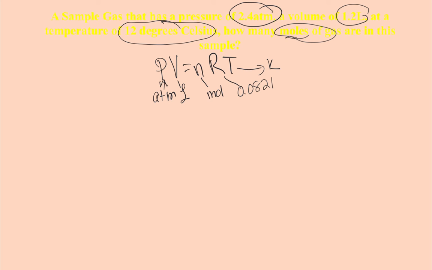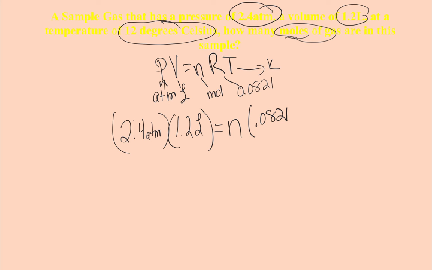For this one, it gave me almost everything I need in the right units. I'm going to just plug them into PV equals nRT. I have 2.4 atmospheres times my 1.2 liters, and I want to calculate for moles, so I'm looking for N. My constant is 0.0821.